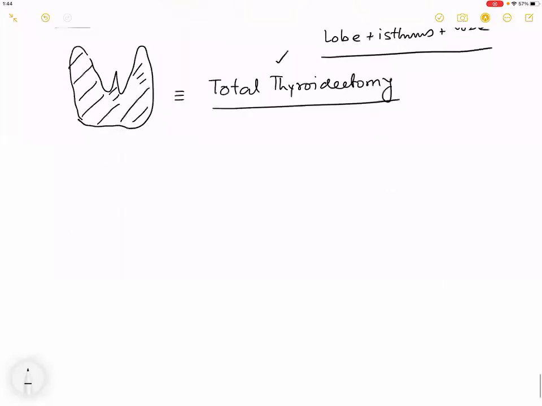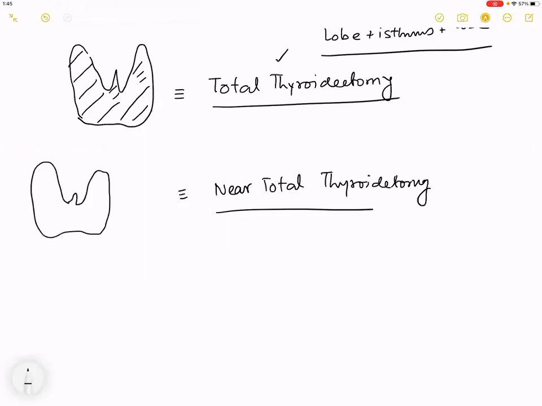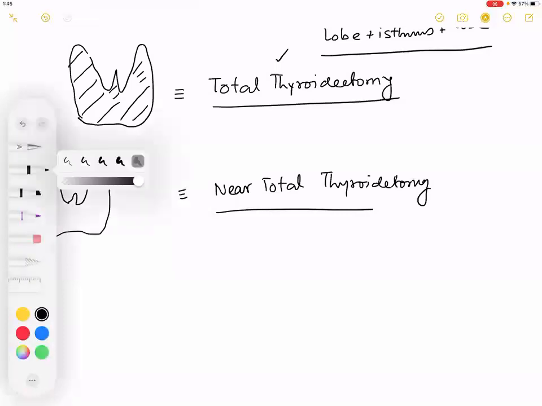Okay. Now, the next point is, if this is total thyroidectomy, there is another term called near total thyroidectomy. Now, there are confusions into that. Hence, as I've told you, I will talk from Sabiston. What is a near total thyroidectomy? Understand the picture, and then write, please.